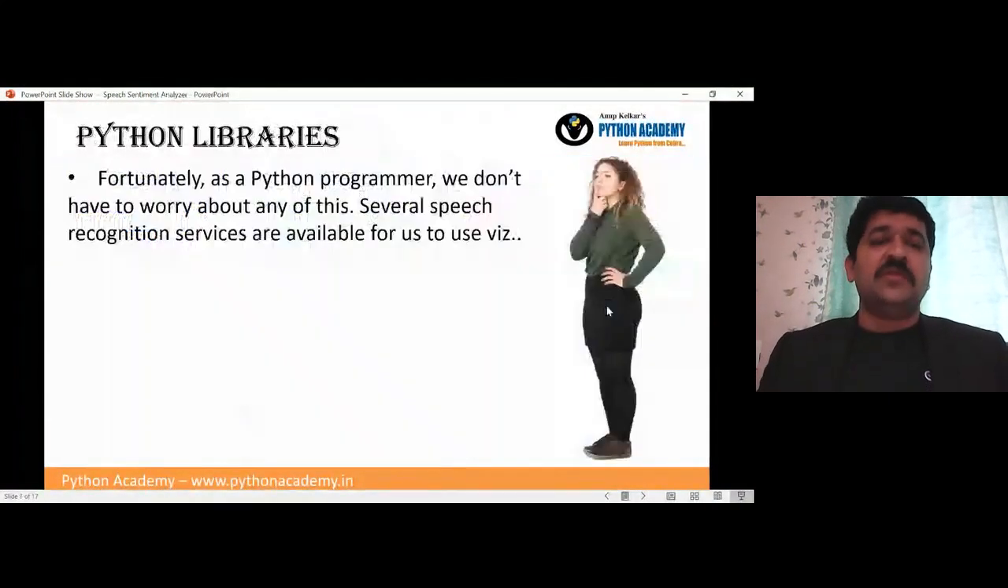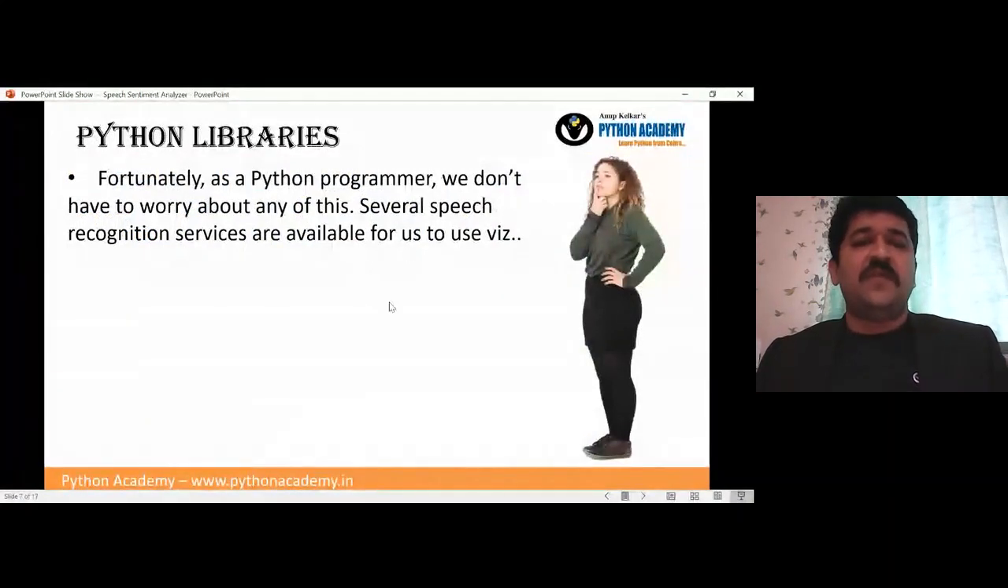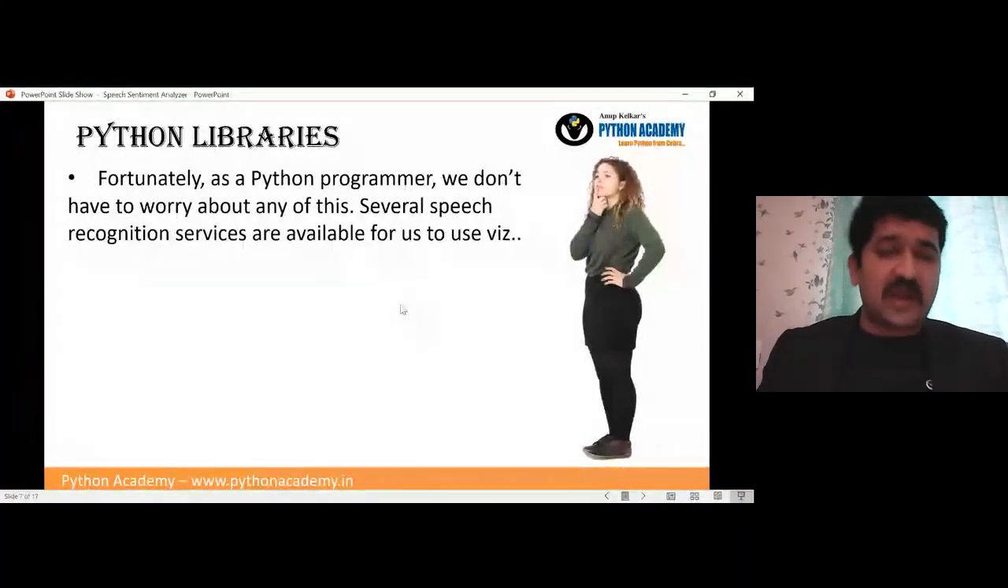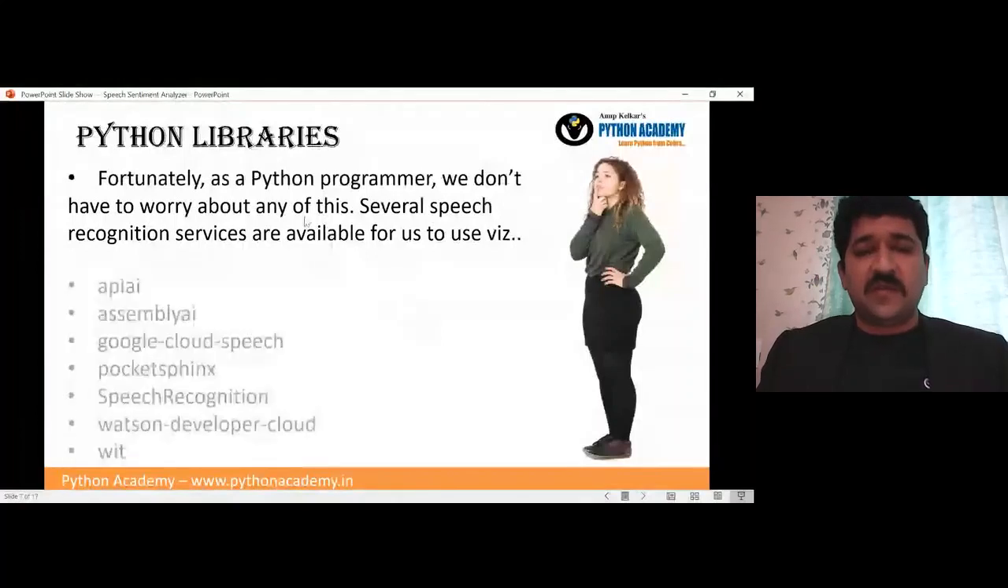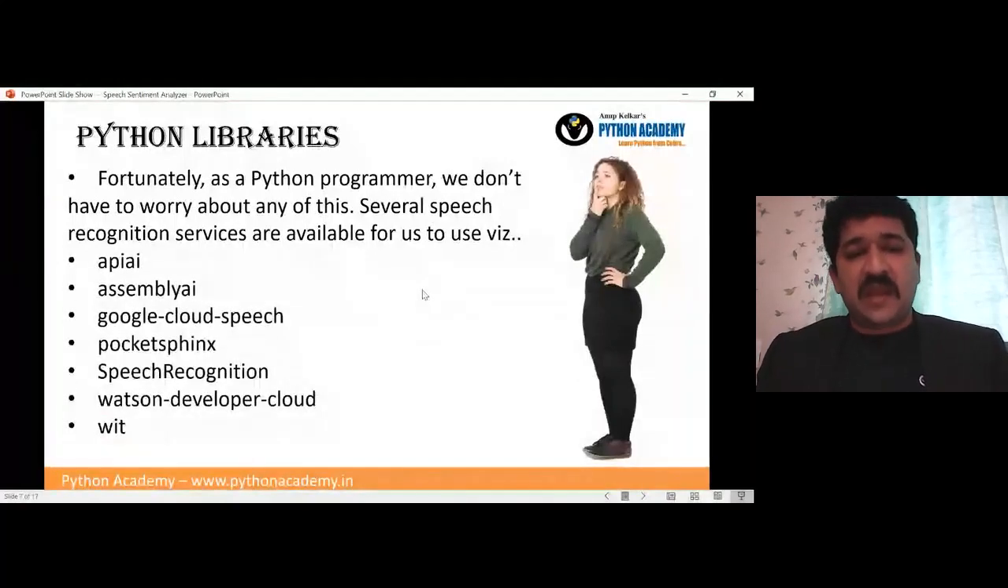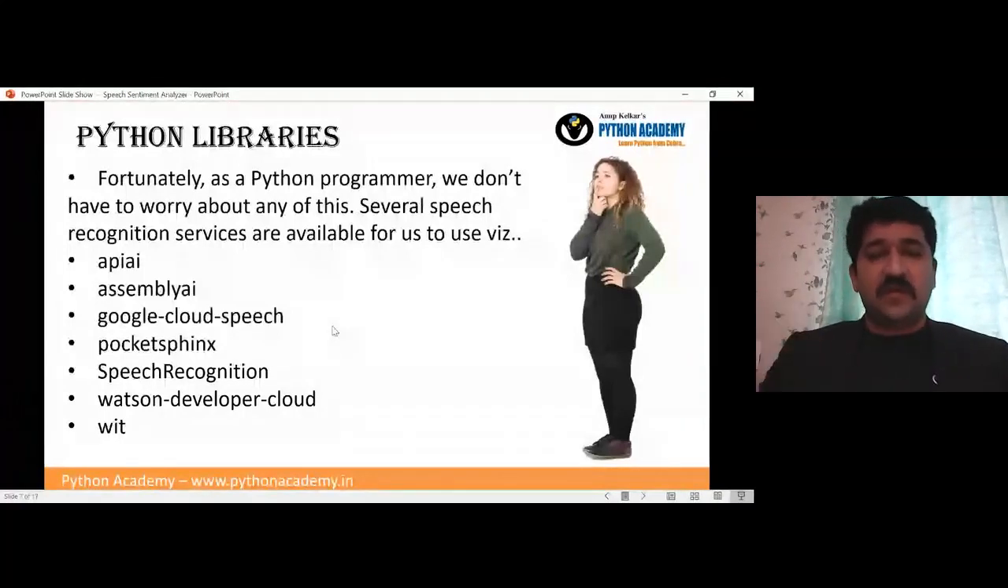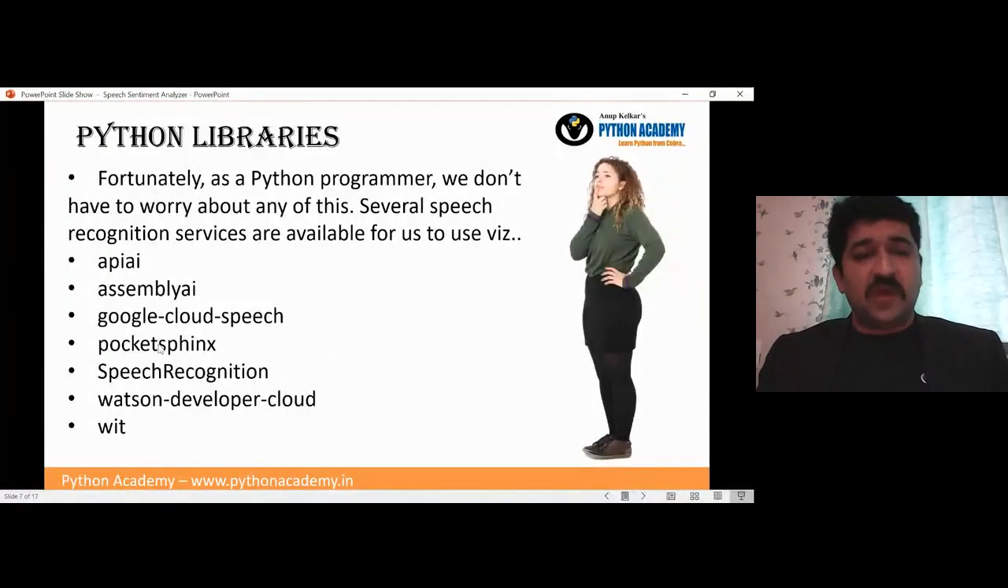Okay. So fortunately, as a Python programmer, we don't have to worry about any of this. Several speech recognition services or libraries are available to work on that. So what are they? Some of them we will show. One is API AI, which is very popular but somewhat complicated, and has many other things rather than only speech recognition. Assembly AI is also popular. Google Cloud Speech: Google itself provides a cloud speech platform where you have to register and generate the keys, and then Google will start providing the service to you. A good thing is that support for a lot of other languages is also there.